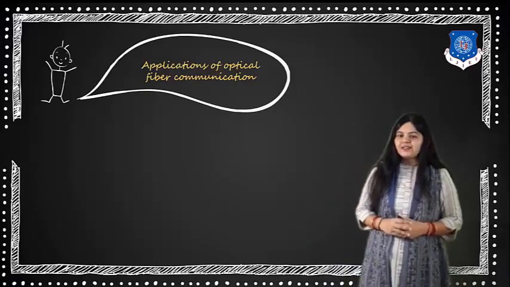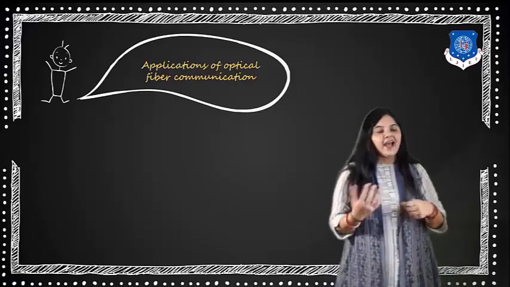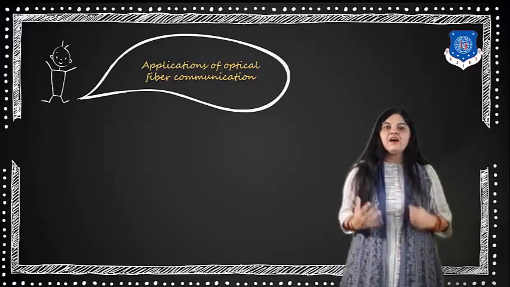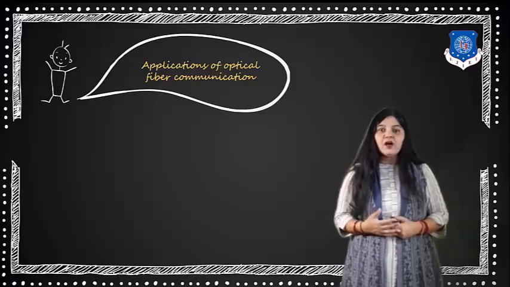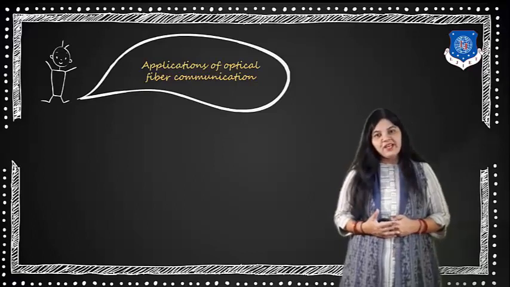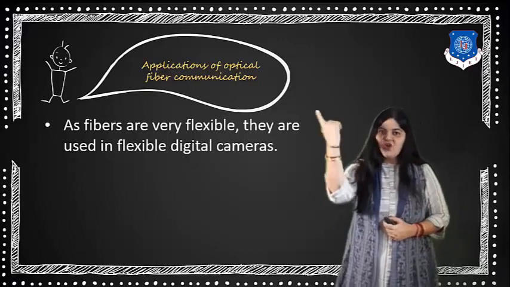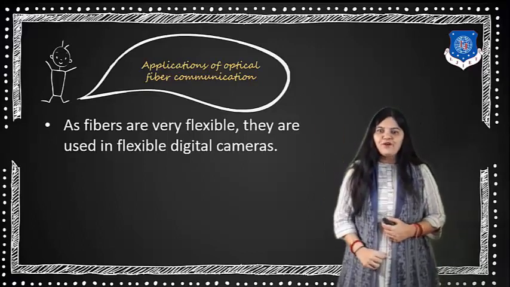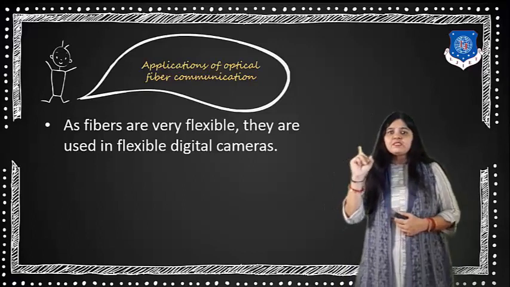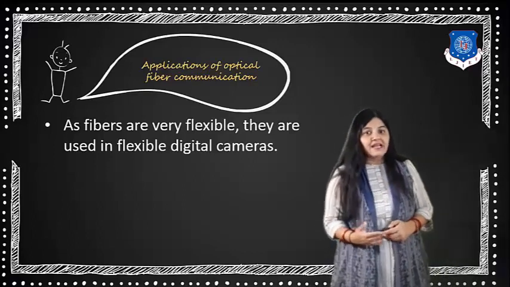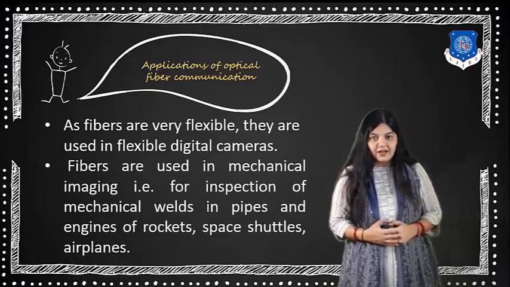So looking at the advantages and the disadvantages, we must go for the applications of the optical fiber. Whenever we have those kinds of applications, we must go for the use of optical fiber. As the fibers are flexible, they are used in flexible digital cameras.